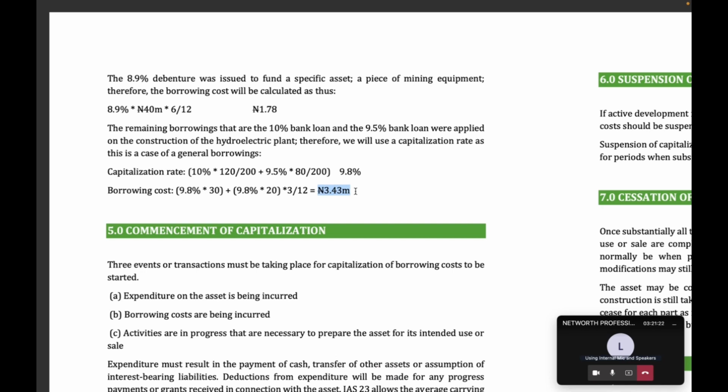So the major point here is that when you see a question giving you a pool of funds that they use to fund a particular asset, the major task is for you to be able to determine the capitalization rate. It's just like a weighted average to determine the rate.